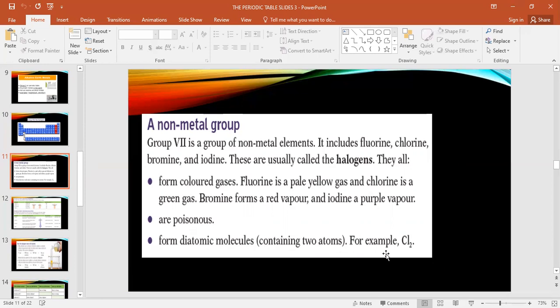Diatomic gases. If there is 3, we will use tri. This is the Latin counting actually. Mono means 1, di means 2, tri means 3, tetra means 4, penta means 5, like that. Clear now? Okay, now come on here. So all halogens are diatomic. What do you understand from diatomic? It means how many atoms? They contain 2 atoms. It's clear?